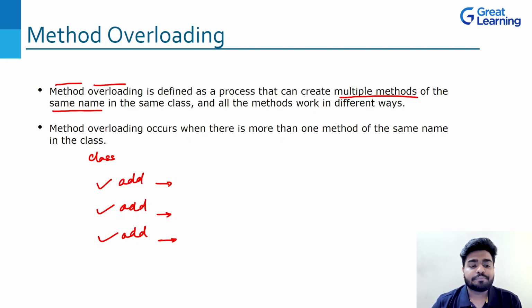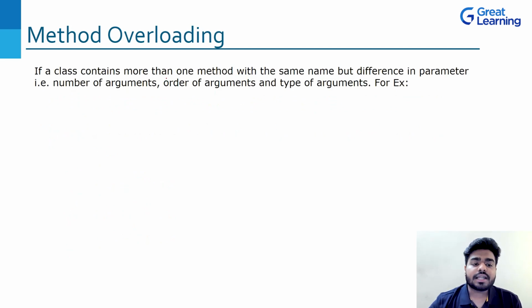Let's see, we'll understand. Method overloading occurs when there is more than one method of the same name in the class. So we have more than one method of the same name in the class. So this is what method overloading is. Now let's see what it does. If a class contains more than one method with the same name but a difference in parameter, now this is the most important point, difference in parameter, that is, the number of arguments.